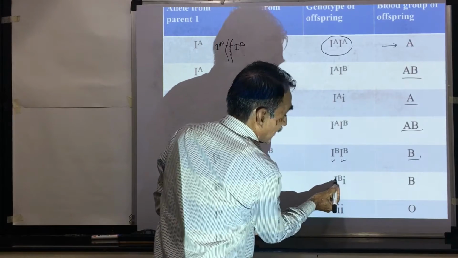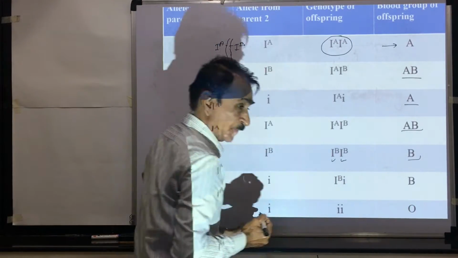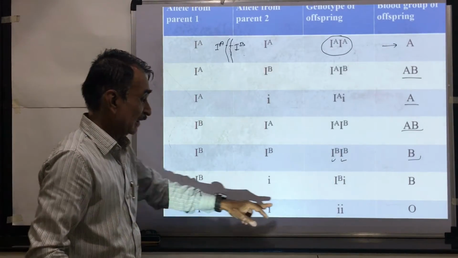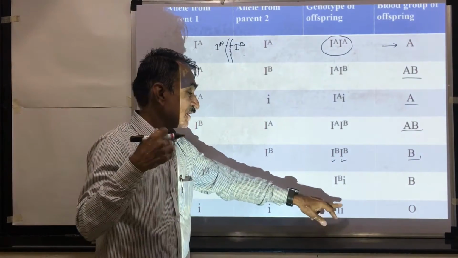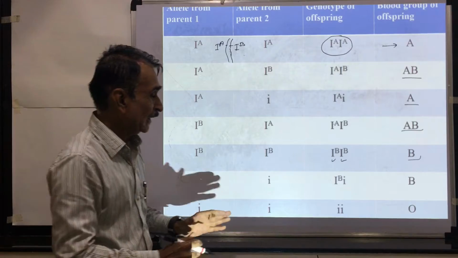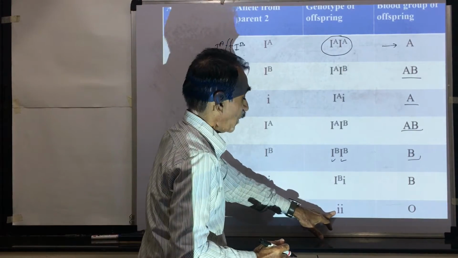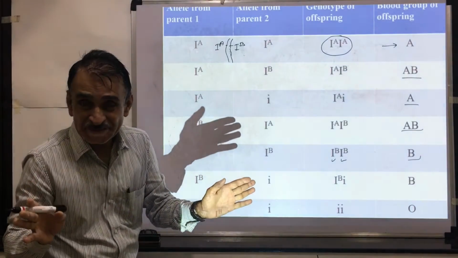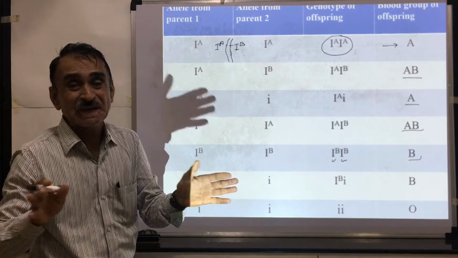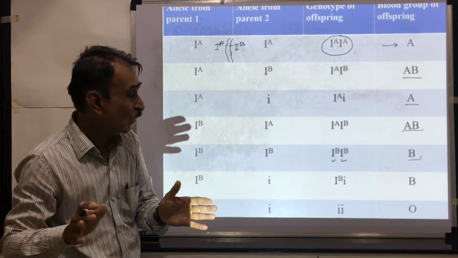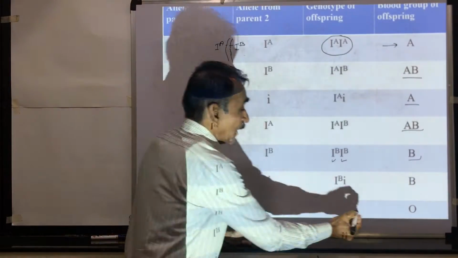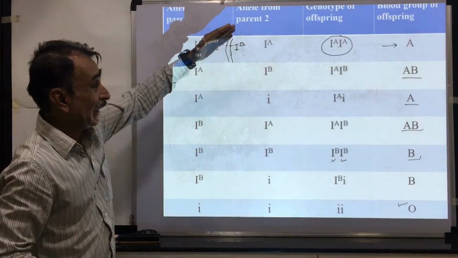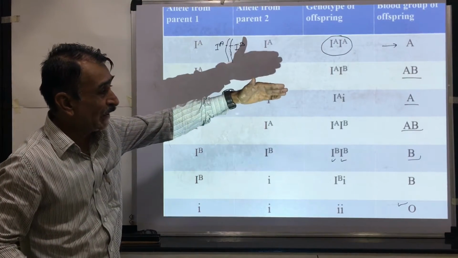So capital IB is expressed, the blood group is B. If you consider another example, small i comes from one parent, small i comes from another parent. So the genotype of the offspring is small i, small i. Both are not expressed, there is no formation of antigen, no formation of sugar polymer, and that's why the blood group is O.